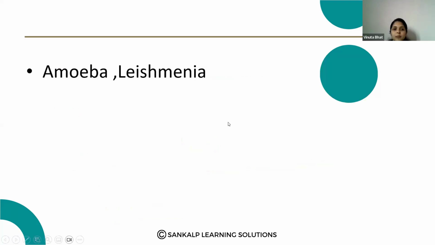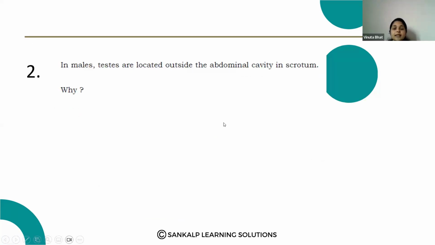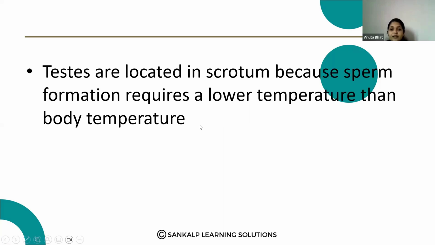Next question. In males, testes are located outside the abdominal cavity in scrotum. Why? Note down the question. Testes are located in scrotum because sperm formation requires a lower temperature than the body temperature.